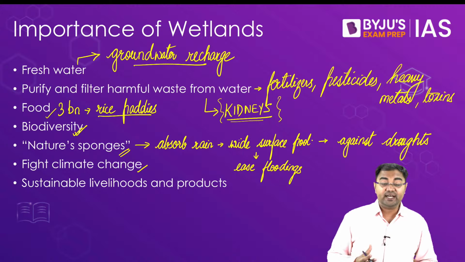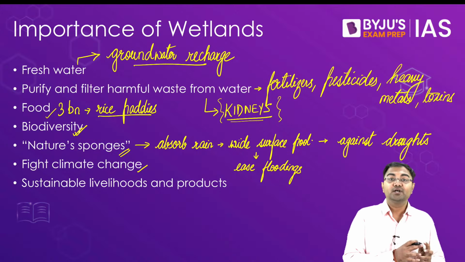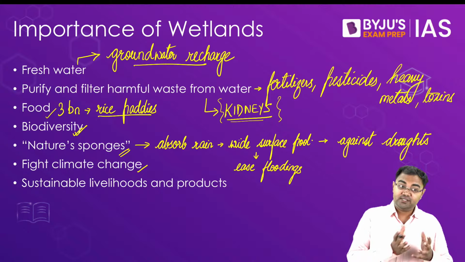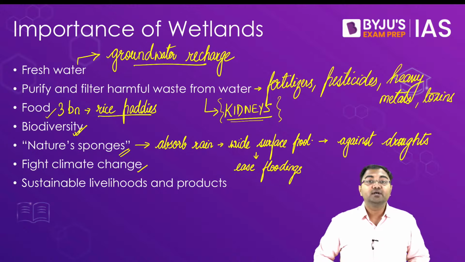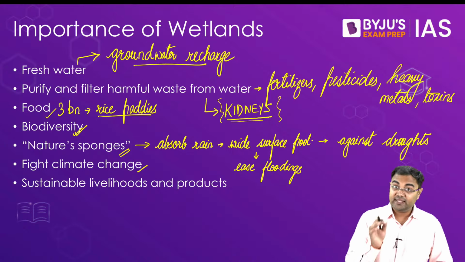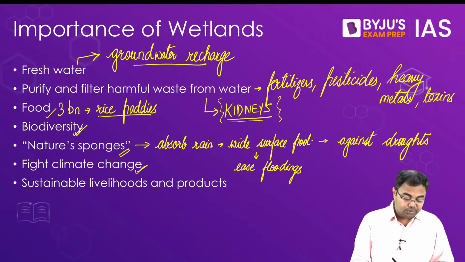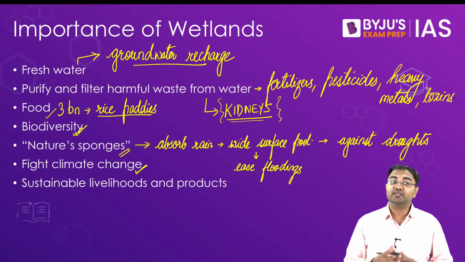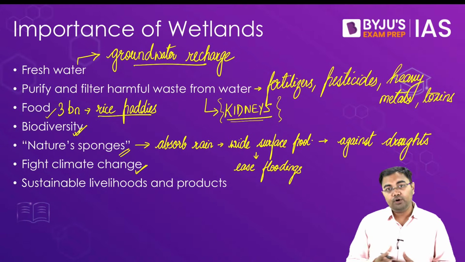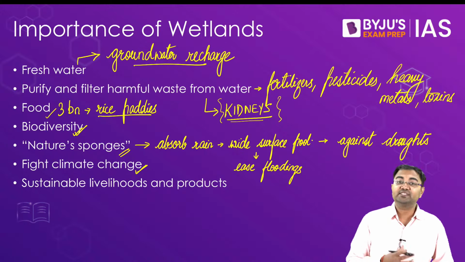Some of the data also says that they can absorb almost twice as much carbon as the entire world's forests can. So compared to the forest, they can actually act as carbon sinks, and that's why they can be very important sources for fighting climate change. Not only this, we have seen that because of climate change, there has been an elevation in extreme weather events. For example, the destruction that cyclones or typhoons have been causing has been increasing over the years because of climate change.